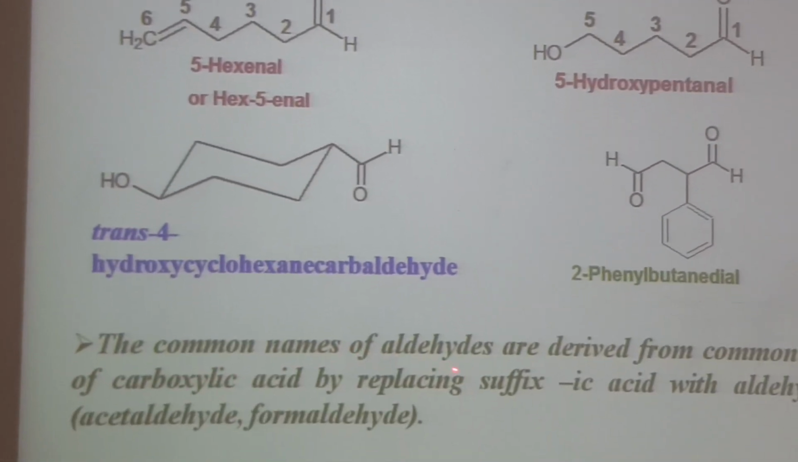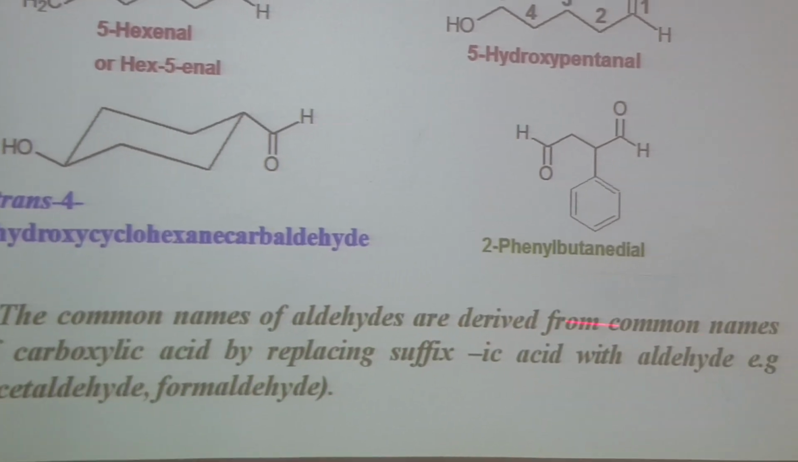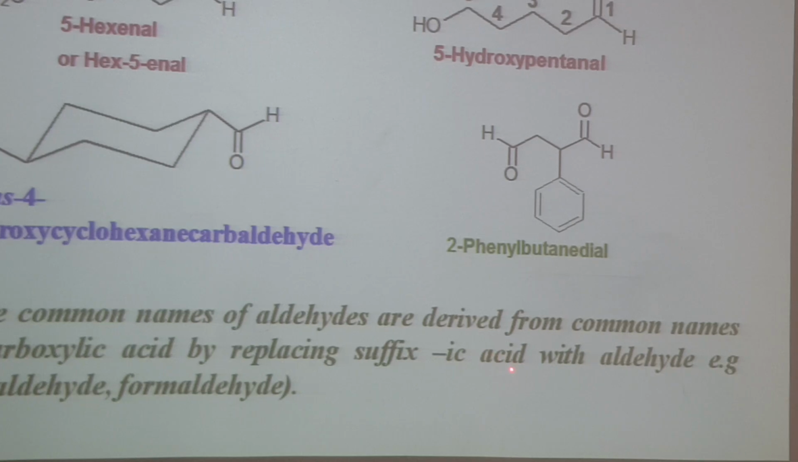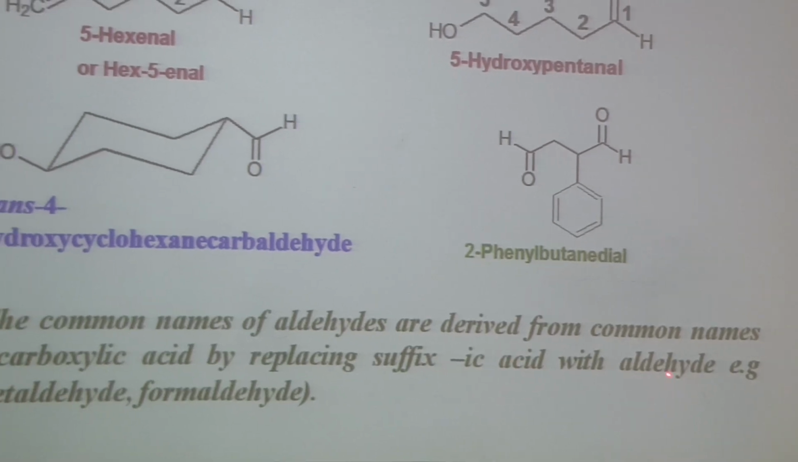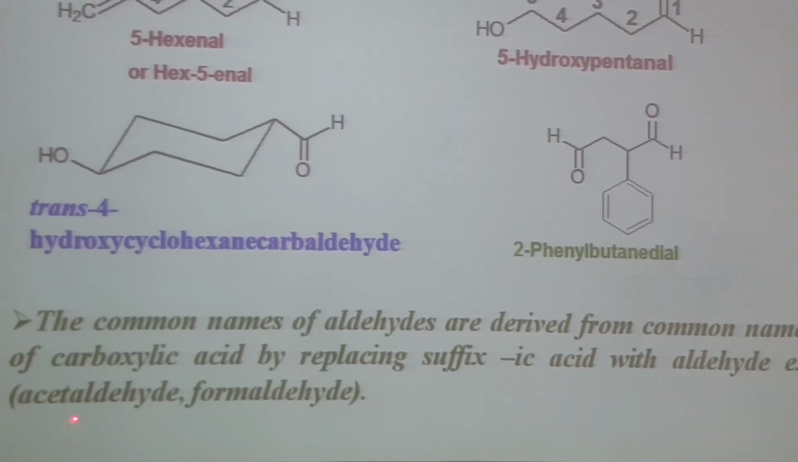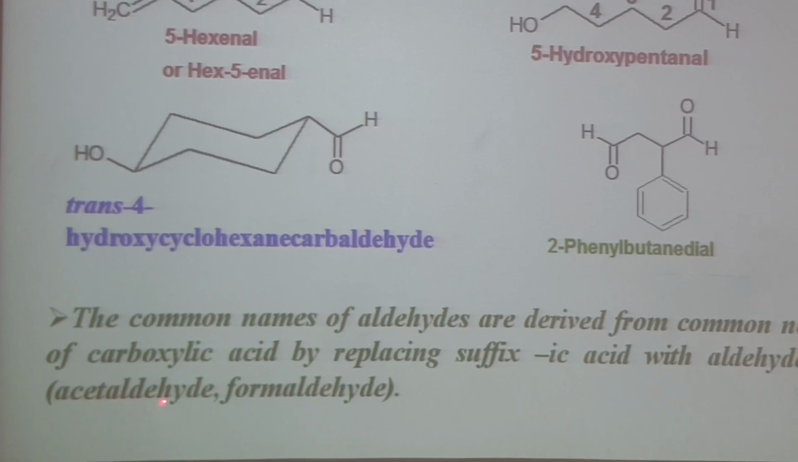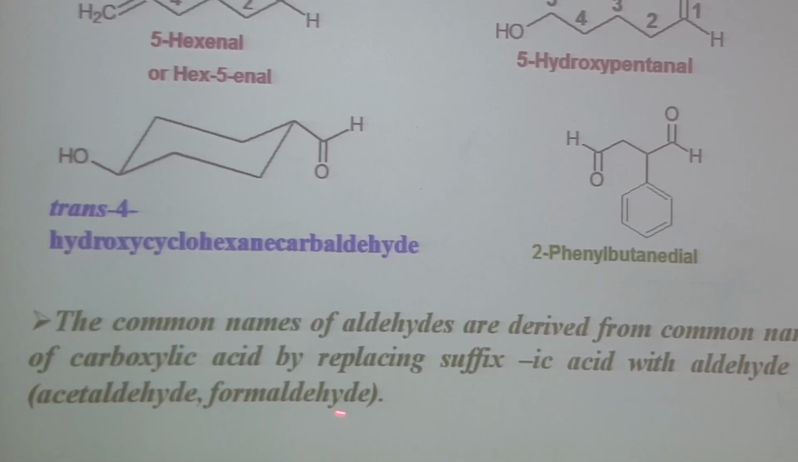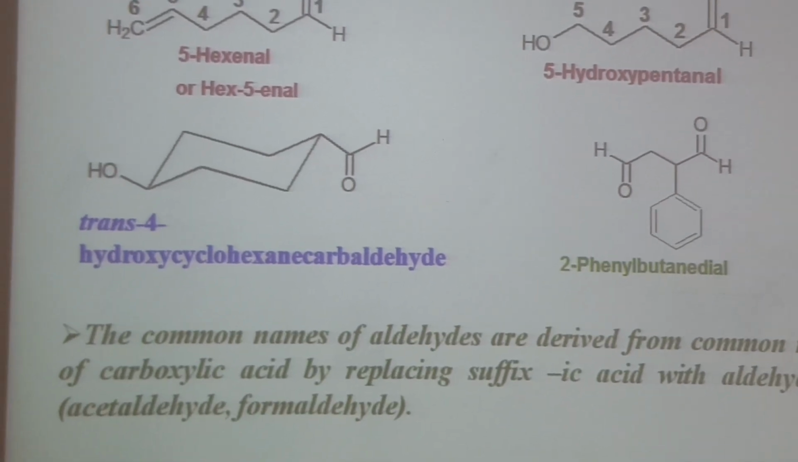The common names of aldehydes are derived from the common names of carboxylic acids by replacing the suffix -ic acid with aldehyde. For example, if we have acetic acid, then the aldehyde is acetaldehyde. If we have formic acid, then the aldehyde will be formaldehyde. So these are the common names of aldehydes.